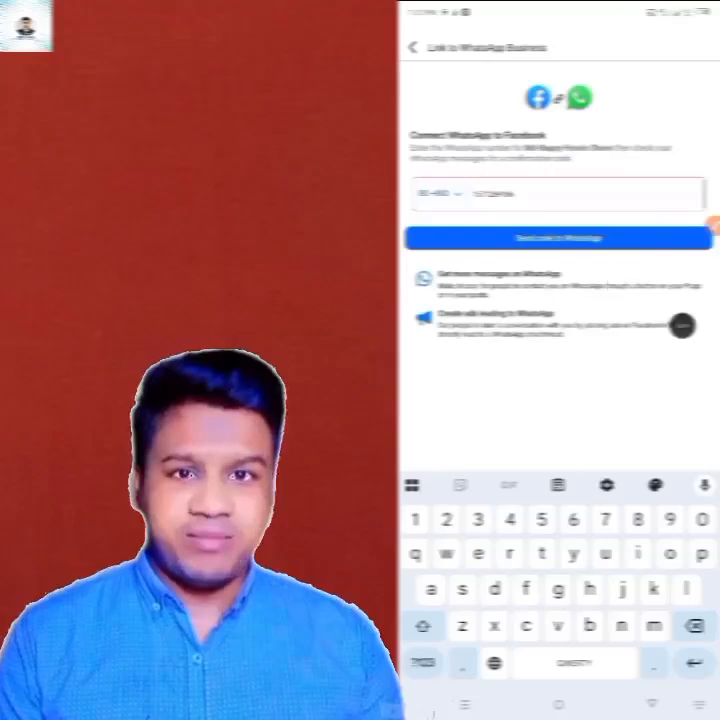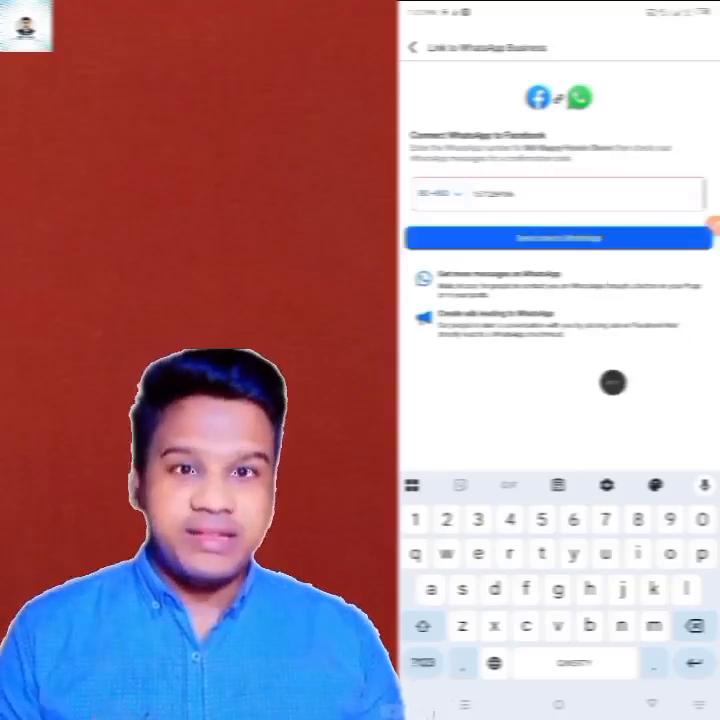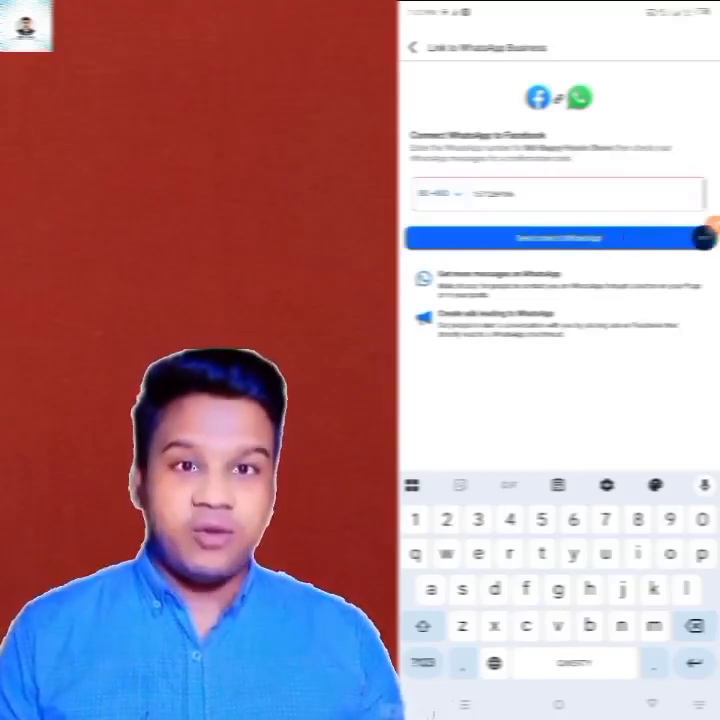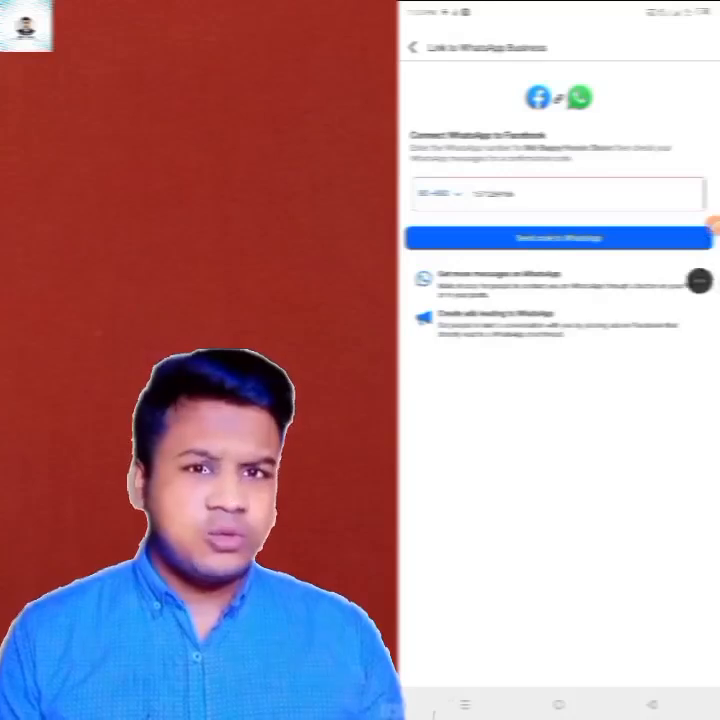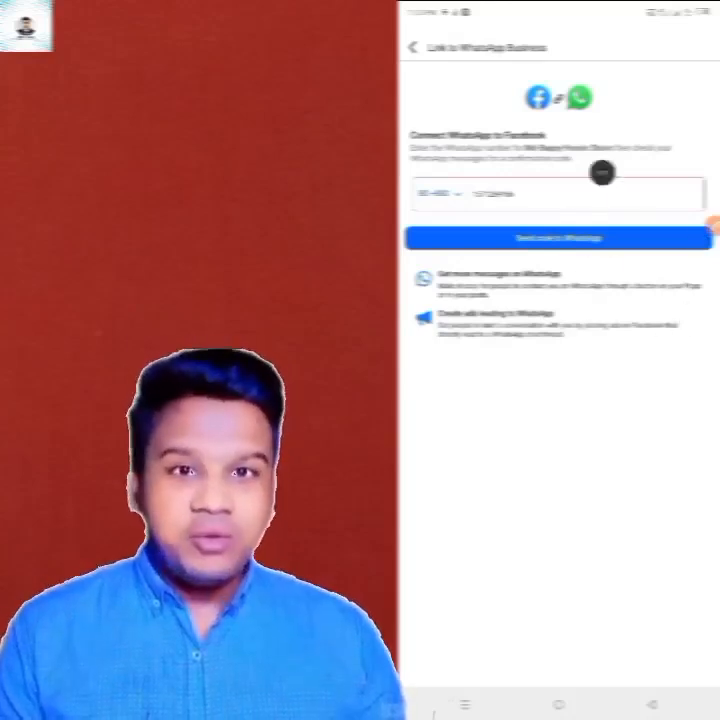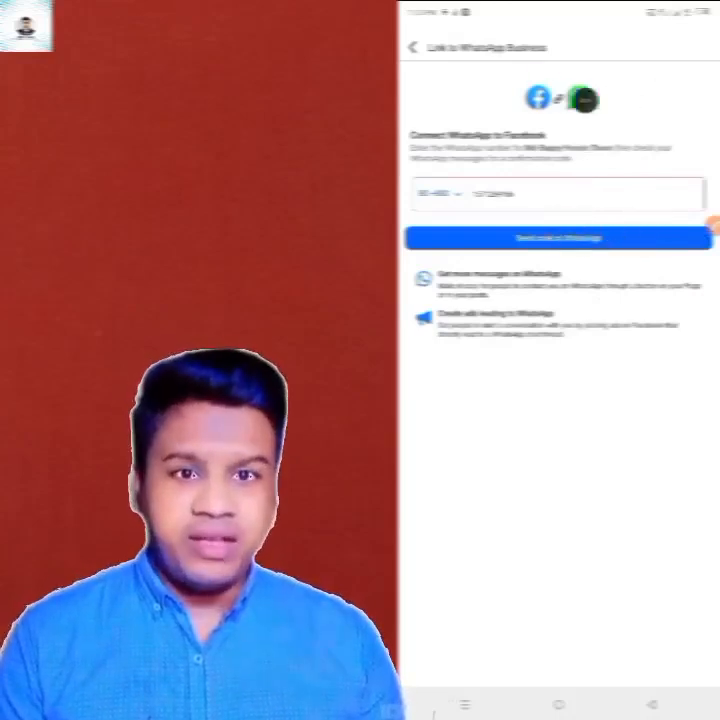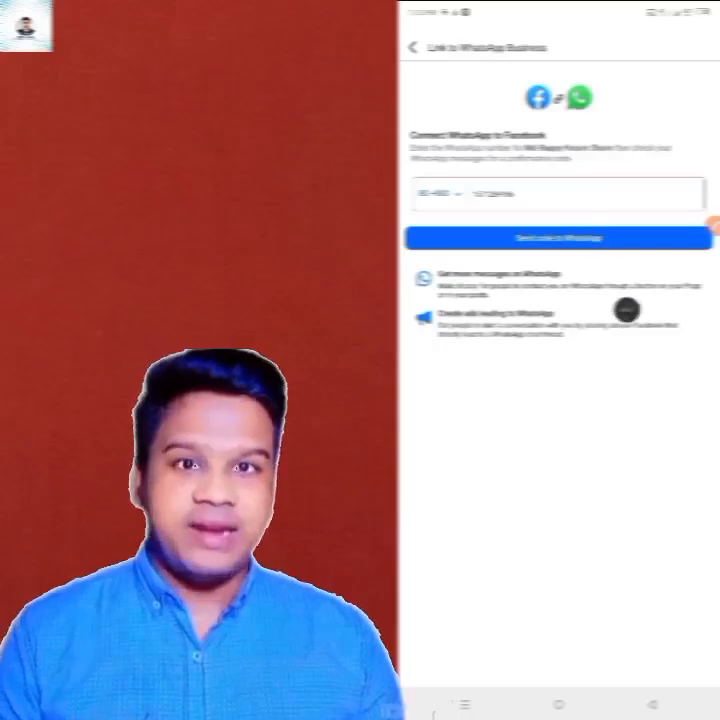No matter where you connect your Facebook account or Facebook page to WhatsApp, you can connect WhatsApp by following this method. And if you follow this method, you can easily connect your WhatsApp account to the page or account.